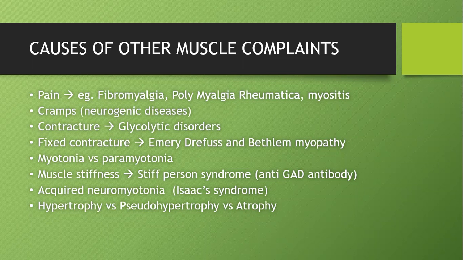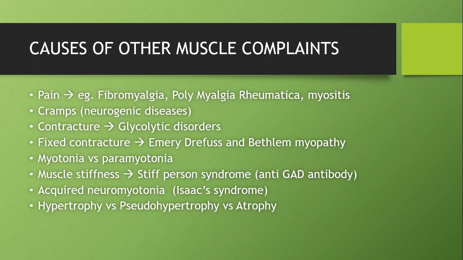Fibromyalgia is a myofascial pain syndrome. The reason is not known. The patient will have muscle tenderness, probably considered to be psychiatric. Polymyalgia rheumatica is muscle pain occurring in the background of a rheumatological disease like a vasculitis. Muscle cramps are more common in neurogenic disorders than in myogenic disorders. Contracture can be temporary or fixed. Glycolytic disorders can cause contracture. For a fixed contracture, remember Emery-Dreifuss myopathy presents with muscle weakness with contracture.